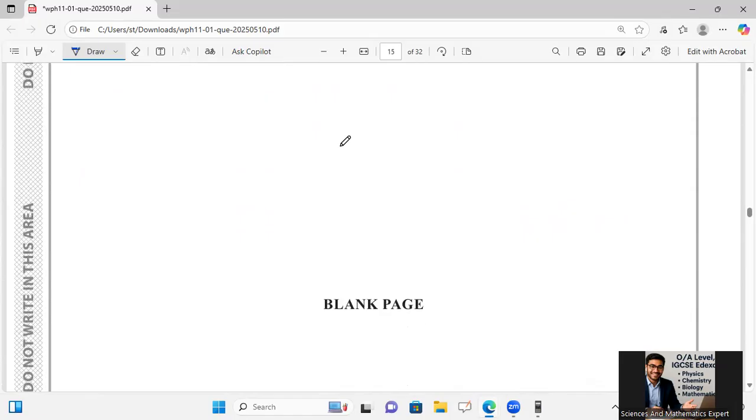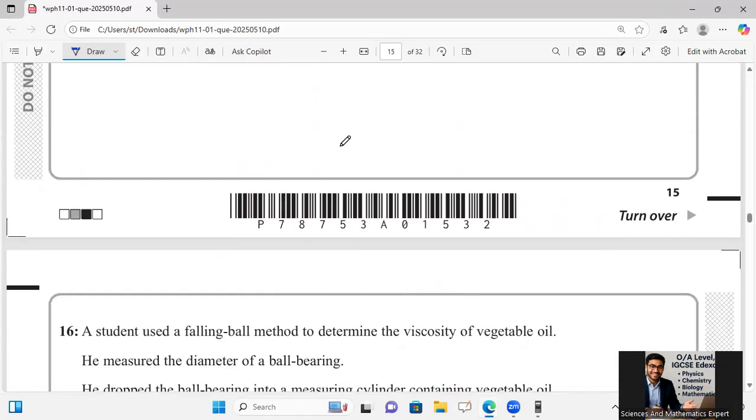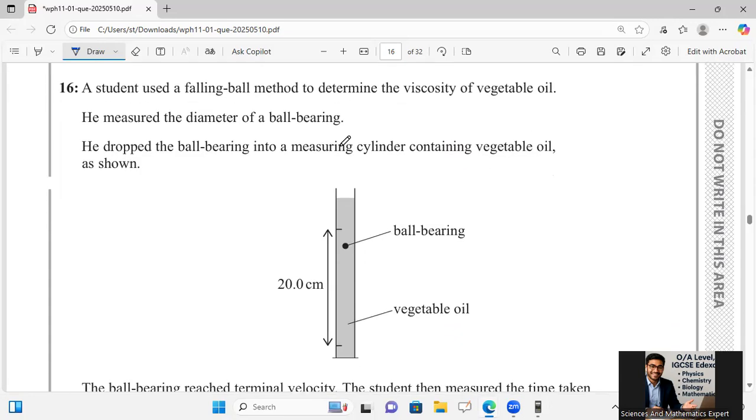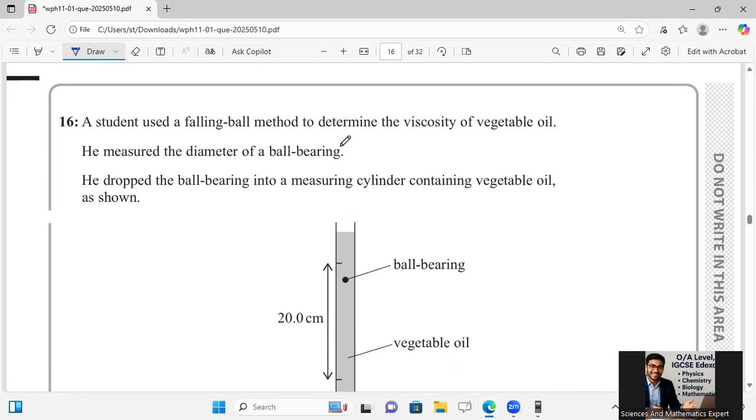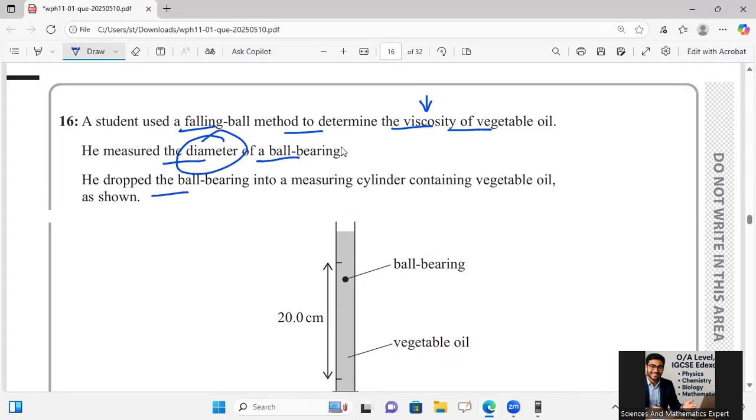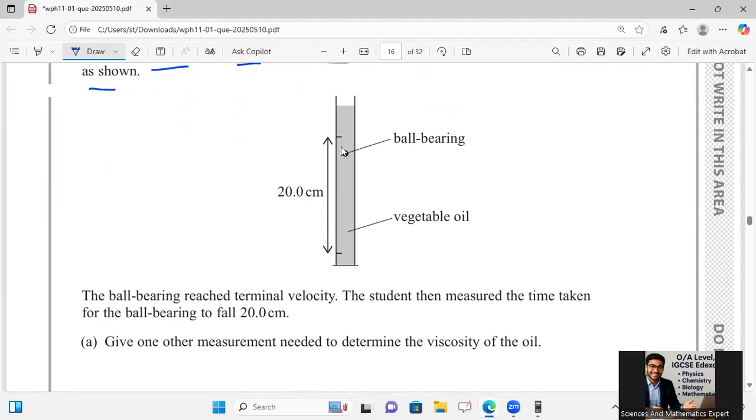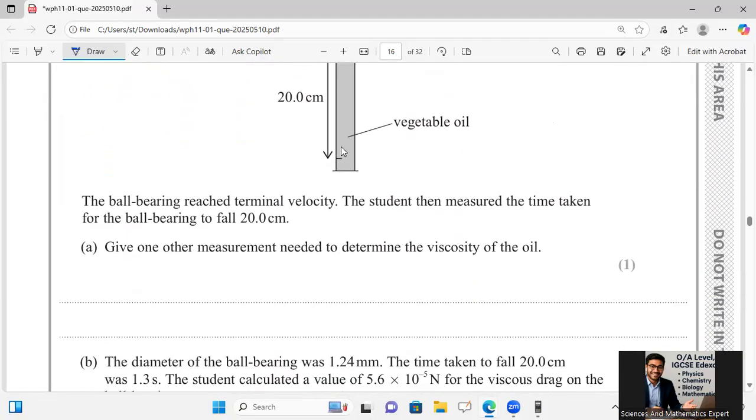For now, we will have to move to question number 16. A student used a falling ball method to determine the viscosity of the vegetable oil. Viscosity means internal resistance between the layers of the fluid. He measured the diameter of the ball bearing. He dropped the ball into the measuring cylinder containing vegetable oil, as shown in the figure: 20 centimeter, vegetable oil and ball bearing.